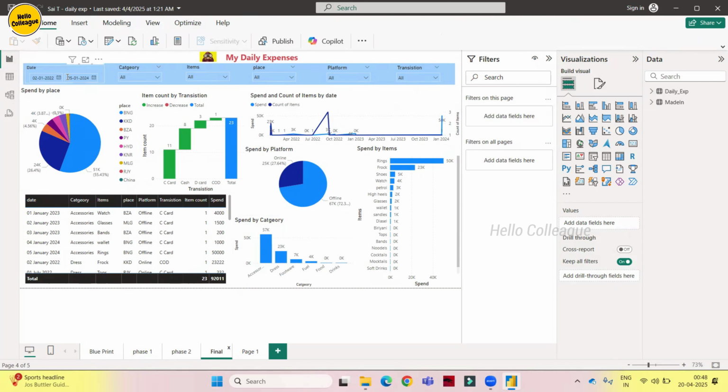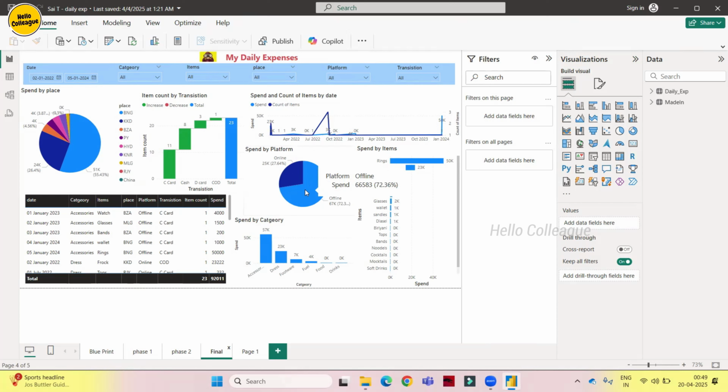For example, we have a title here. The client will say that I don't need the title like this, I need the title in the center. I don't like these colors. These two are similar colors. I want separate colors or contrasting colors, like this is orange, this is blue, like that. So we will get many corrections like that.